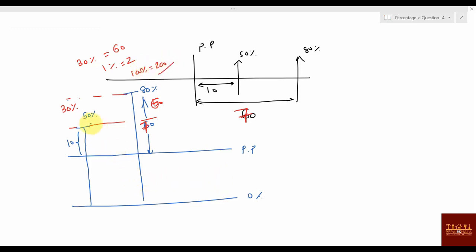So passing marks will be 50% minus 10. 1% is 2, so this is 5 percentage, so passing marks will be 50 percentage minus 5 percentage, that is 45 percentage. I hope it is clear, right?